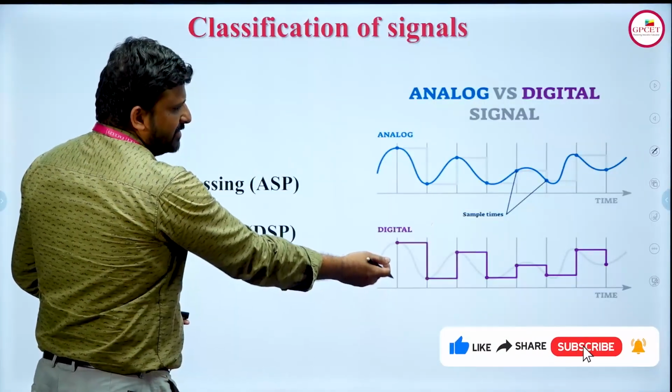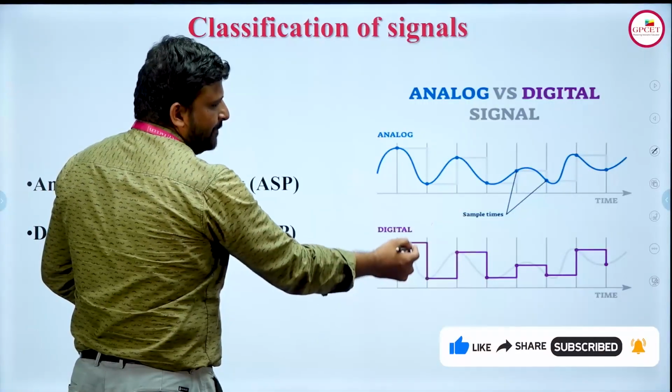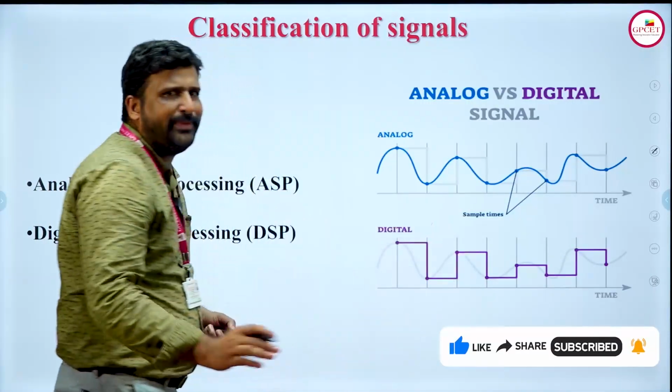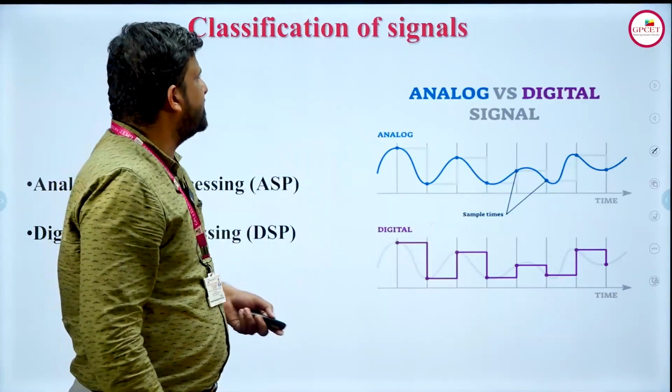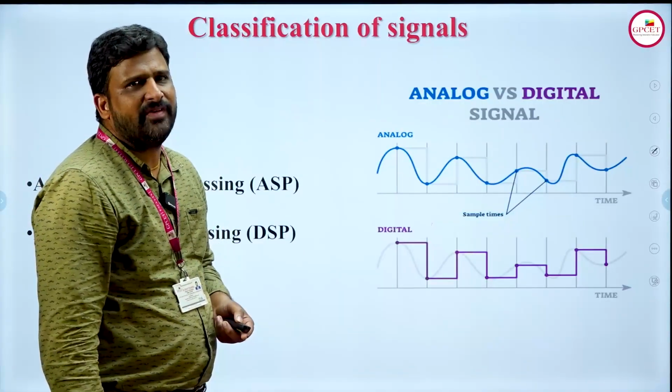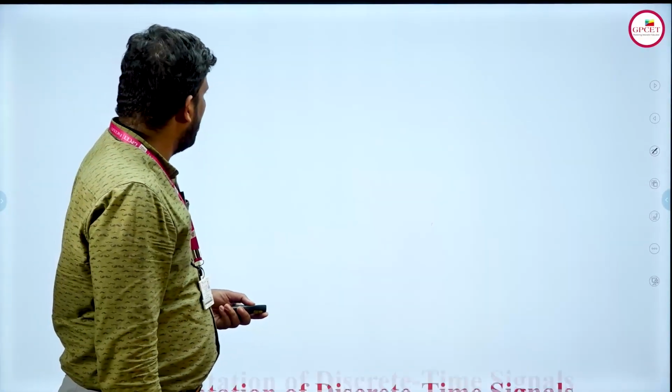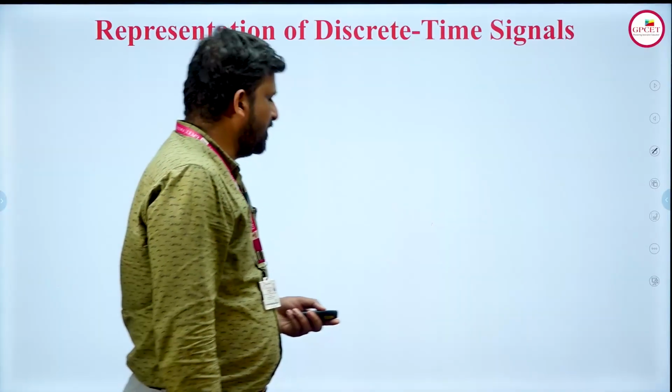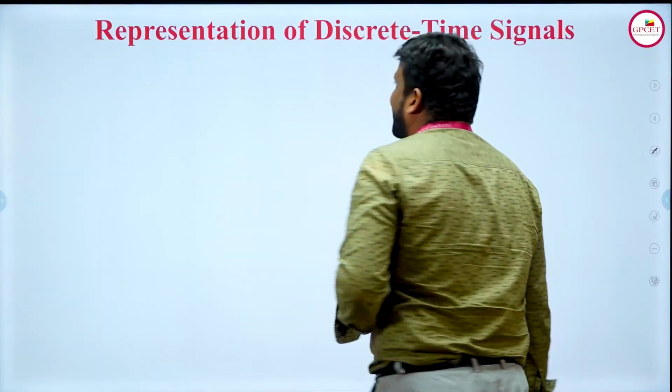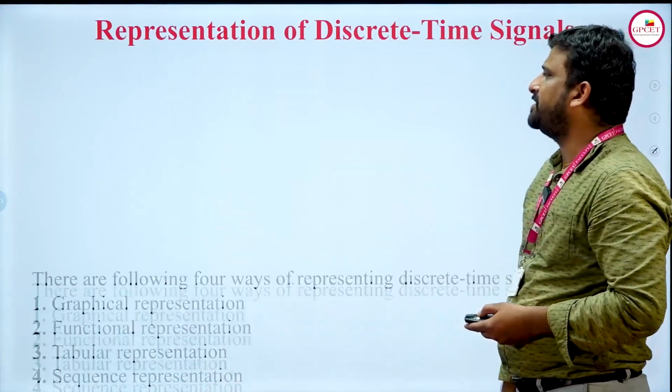After conversion, this will be in the form of a digital signal. You can see here ones and zeros. It is in the form of pulse representation. So these are the main two classifications of signals. According to these classifications, these signals are represented in the form of discrete time signals.